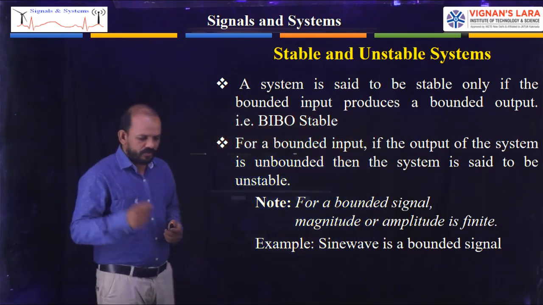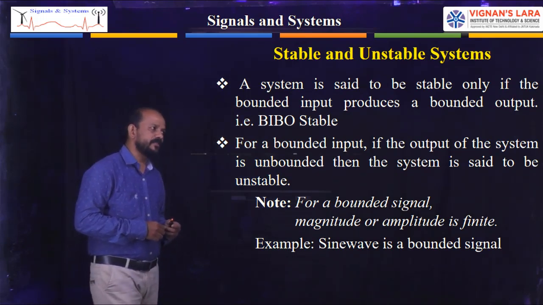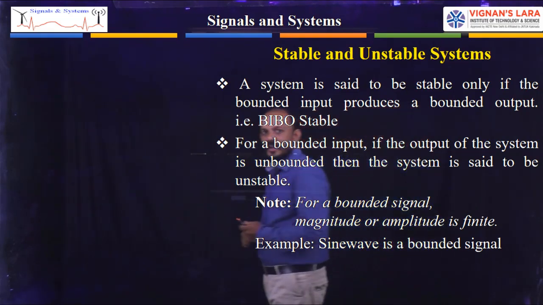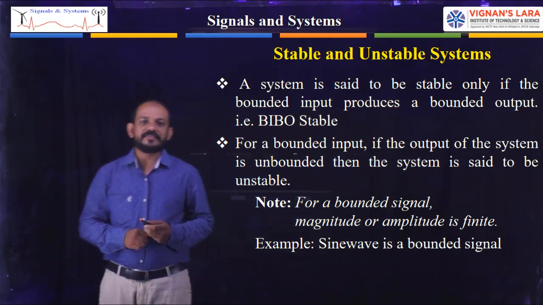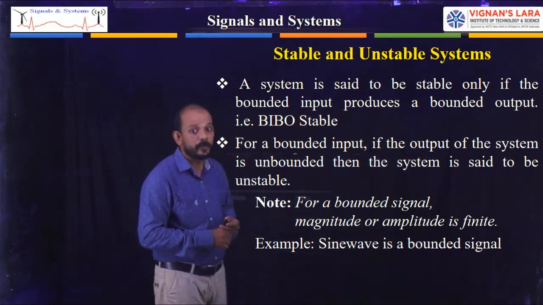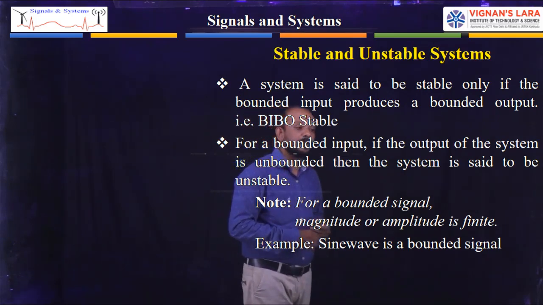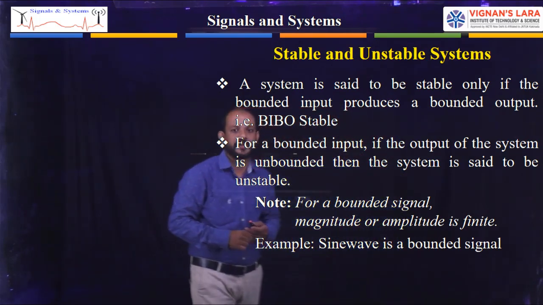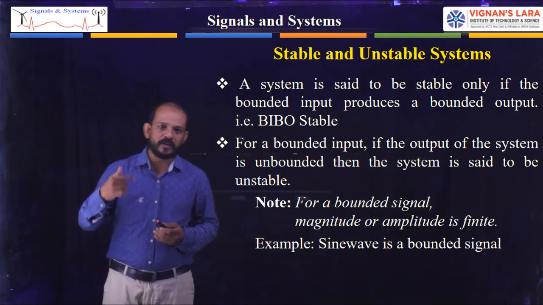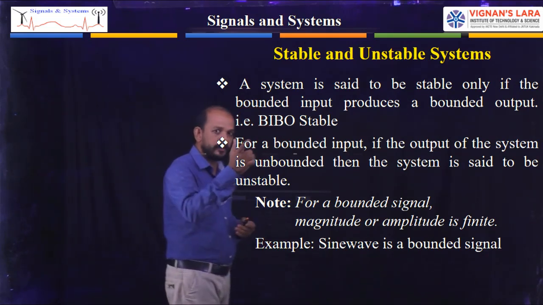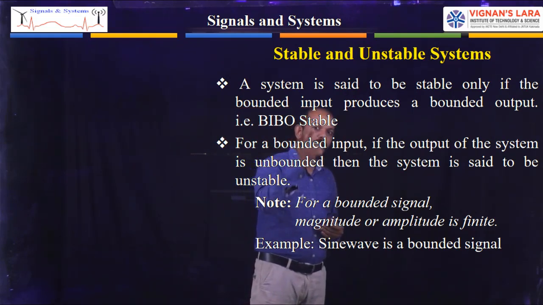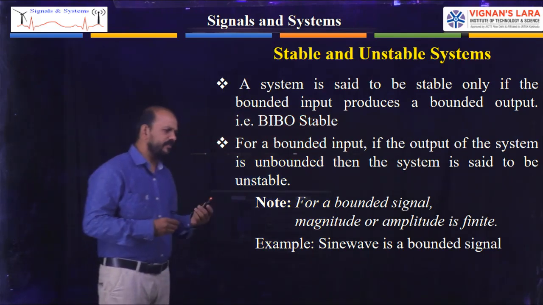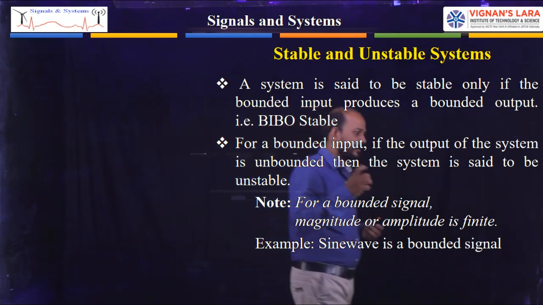Okay. Now first I am going for the definition. Definition of stable system: a system is said to be stable whenever a bounded input produces a bounded output. So we call that BIBO stable, B-I-B-O stable. Bounded input, bounded output stable. B for bounded, I for input, B for bounded, O for output. So that is bounded input, bounded output stable. BIBO stable. Clear?